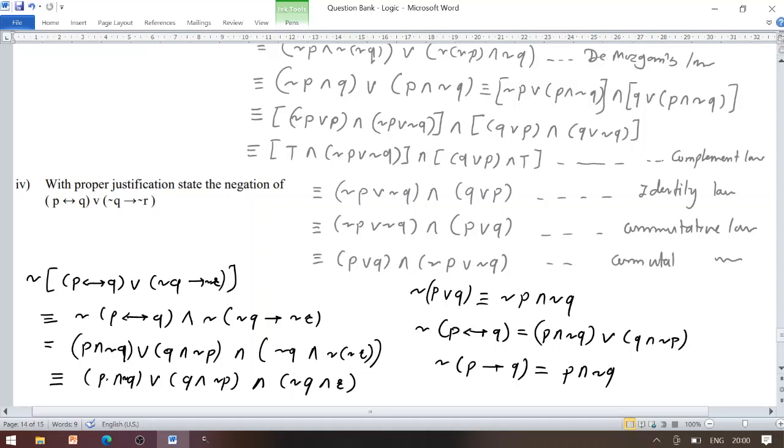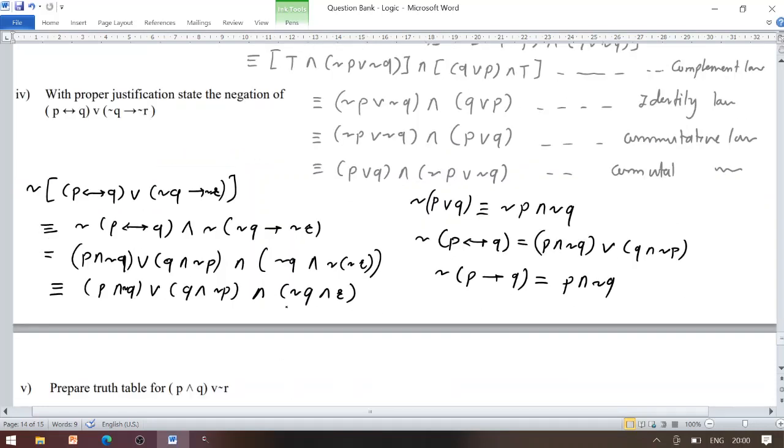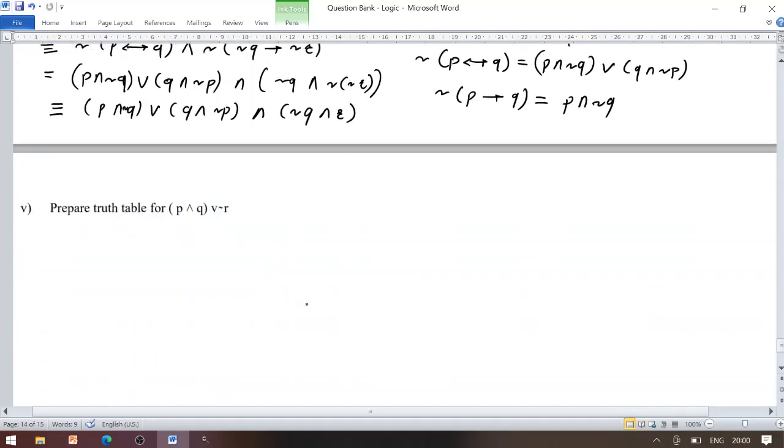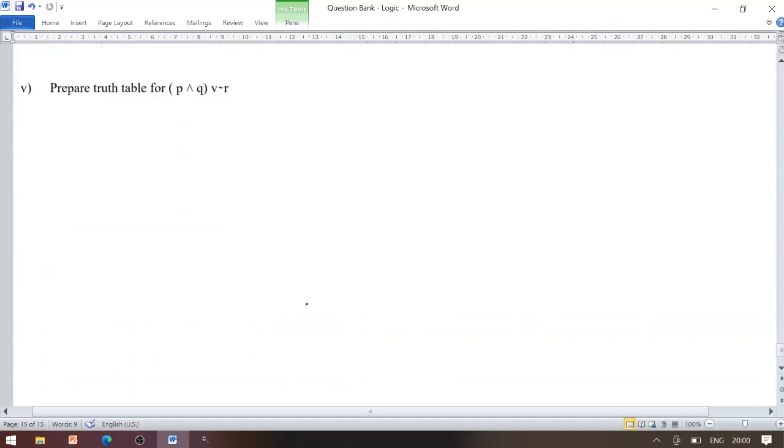Now look at the next statement we are having. You may try to solve it further, no matter. Prepare the truth table for it.